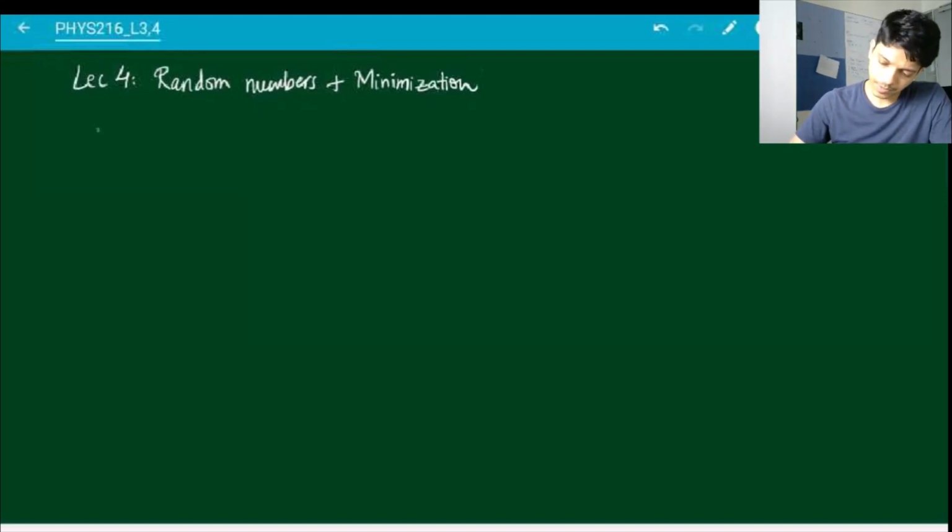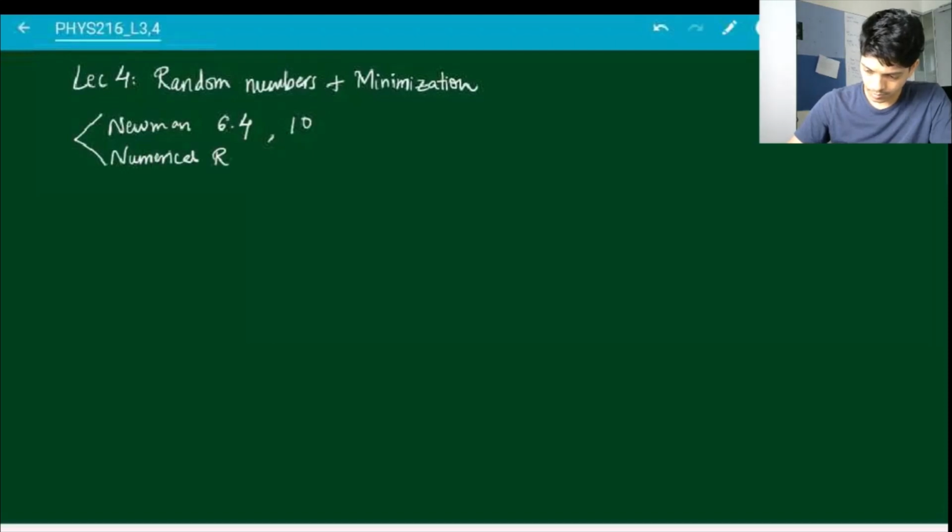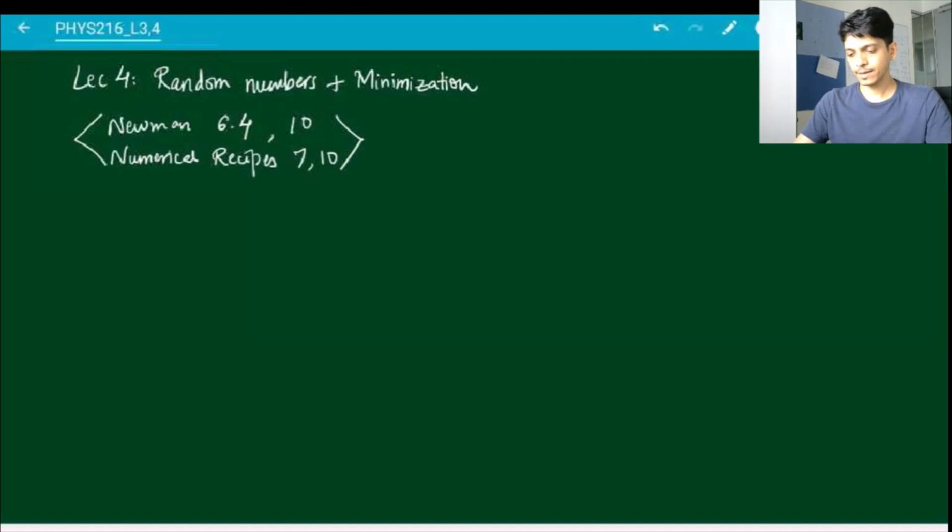If you want to look this up in some book, you can look at Newman's book. So there's section 6.4 which discusses minimization, and then there's chapter 10 which discusses random numbers. Or you can also look at Numerical Recipes, chapters 7 and 10. And in general, you'll find lots of other books also which will discuss these topics. So you should be able to find enough material online.